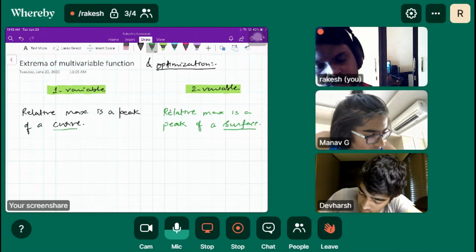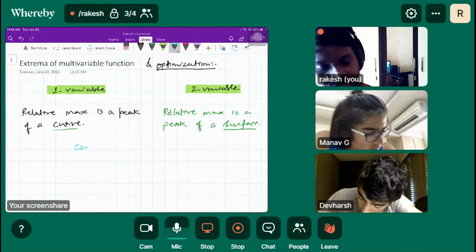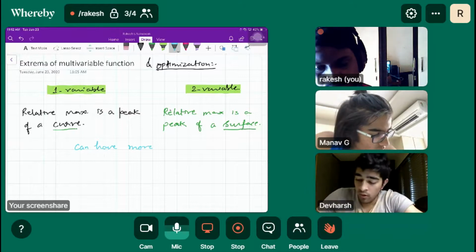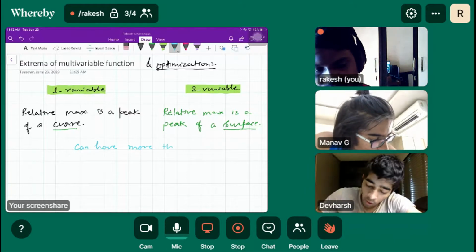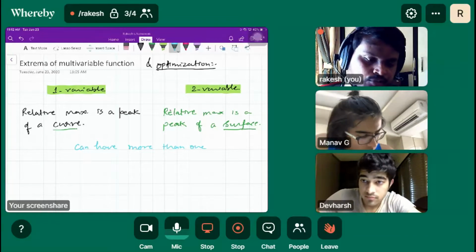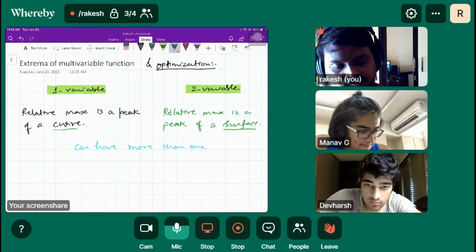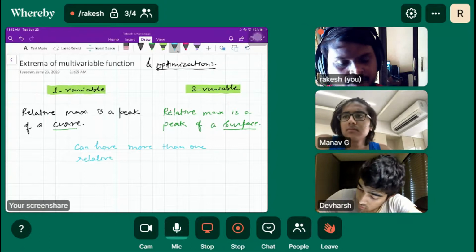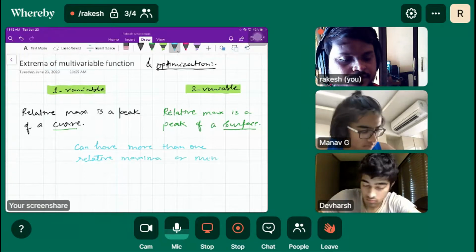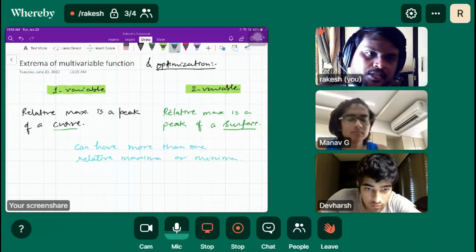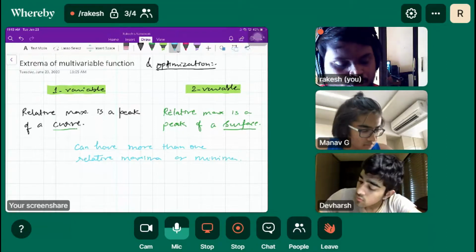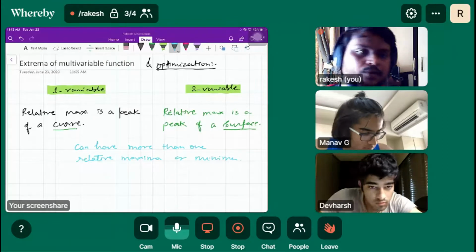They can have more than one relative maxima or minima. As far as the absolute maximum or absolute minimum is concerned, we have only one.